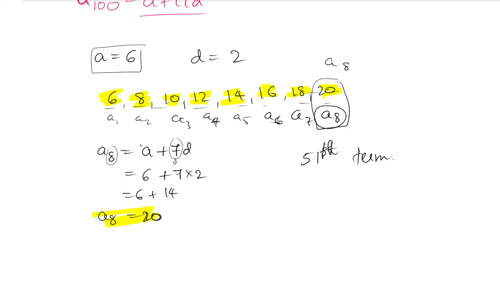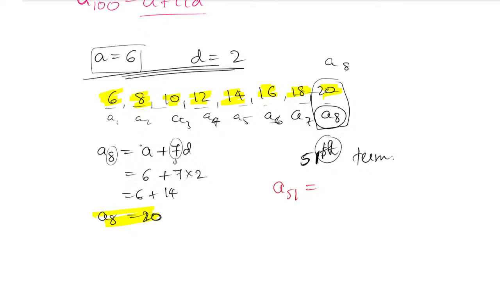See here, nth term I have given. Nth term means that term you have to find. What is the value of the 51st term of this given sequence, with this given a and d value? What will become the 51st term? So how to find the 51st term? What is the formula? We have to find a51 now. How is it possible? Directly you can go with the formula method.